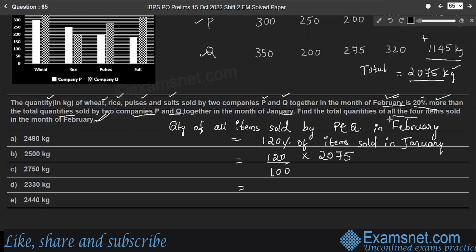So simplify it. 2075 is easily divisible by 25. So 125 into 4 and 25 into 83, right? So 4 into 30. So 83 into 30 gives 2490 kg. Right? So the quantity of all items sold in the month of February is 2490 kg. Therefore, option A is the right answer.